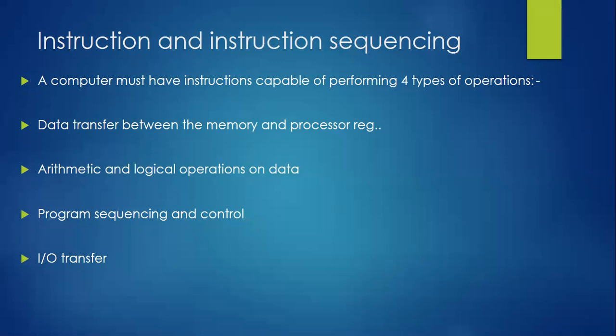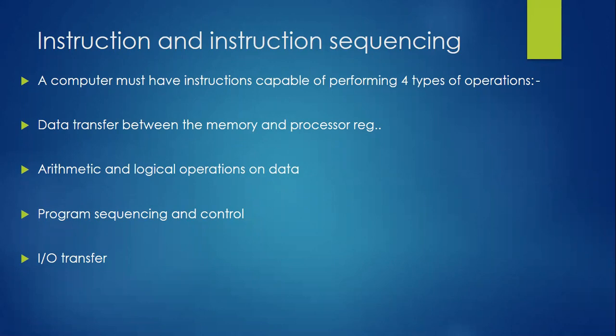Example, if I want to add two different numbers like 4 and 5, then the operator we are using is plus. So that is the instruction we are providing for the processor, that we need to add the value of 4 with the value of 5, exactly, right? So what are the different responsibilities of instructions? We'll discuss that in today's class.